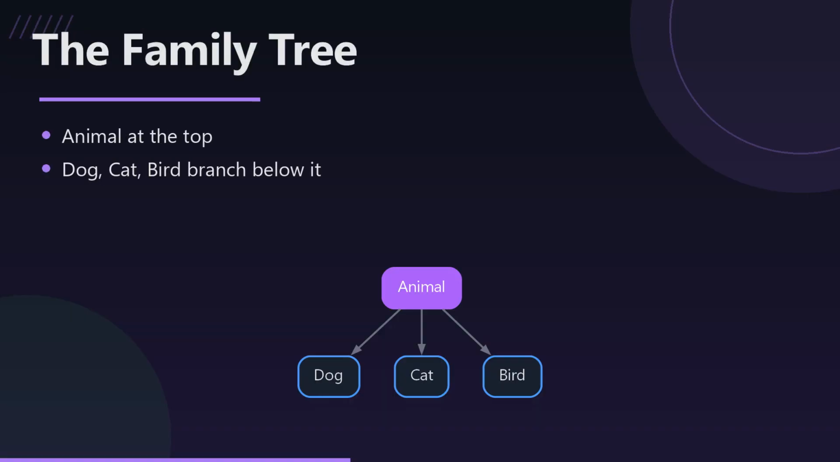Picture this like a real family tree. Animal is the trunk. Every branch off of it, Dog, Cat, Bird, automatically carries whatever the trunk defines. Add a new animal, and it plugs into the same tree instead of starting from scratch.